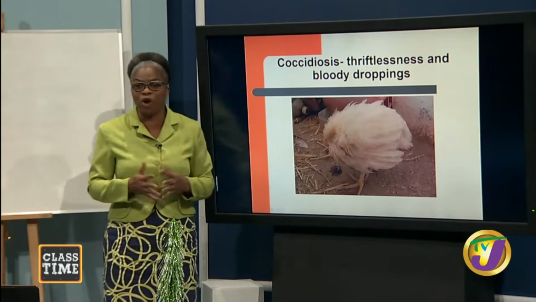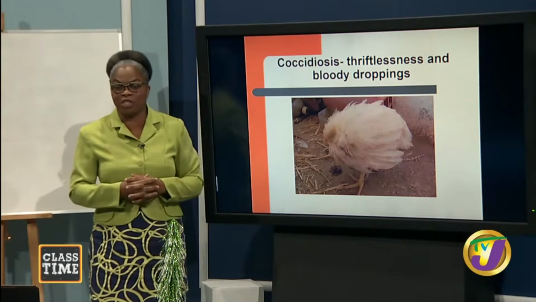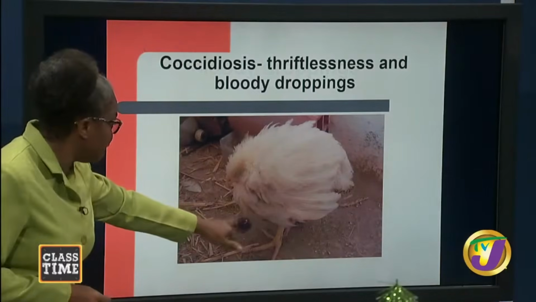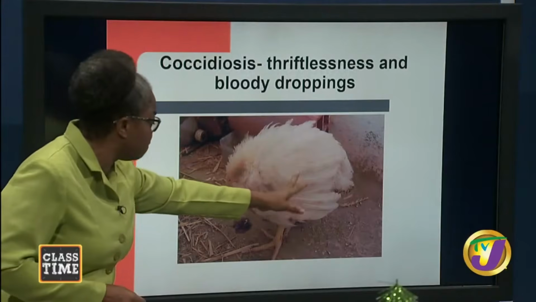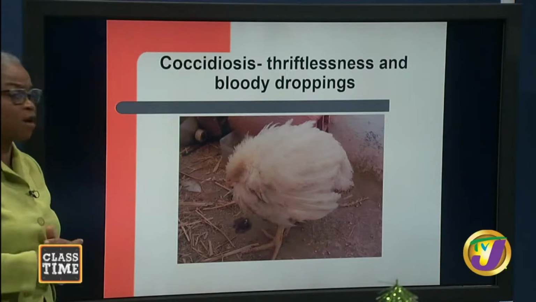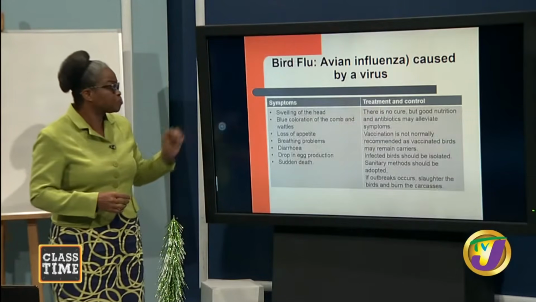So this is just showing you a picture of an animal, a chicken with coccidiosis, looking at thriftlessness, and you're seeing there bloody droppings right there. And if you could see the vent, it's looking very untidy and swollen because this chicken has coccidiosis.